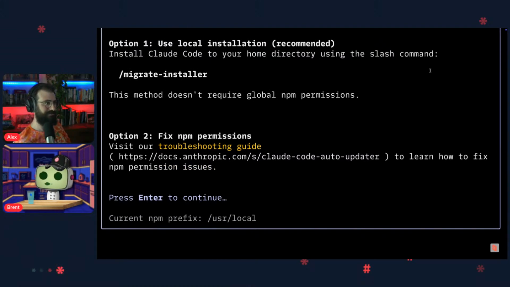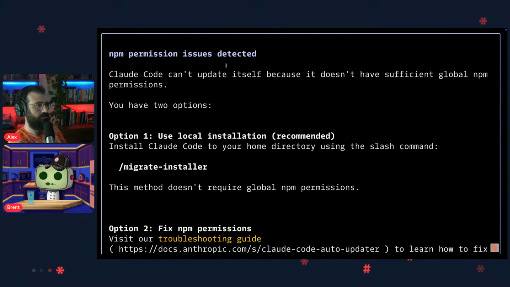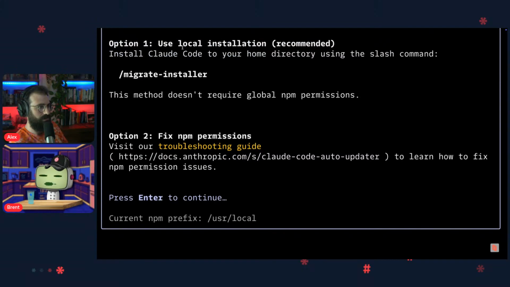It could be npm permissions. Let's see. npm permission issues detected. Can't update itself because it doesn't have sufficient permissions. Use local installation recommended. Install Claude to your home directory using the / command migrate installer. Yeah, let's do that. That seems reasonable.